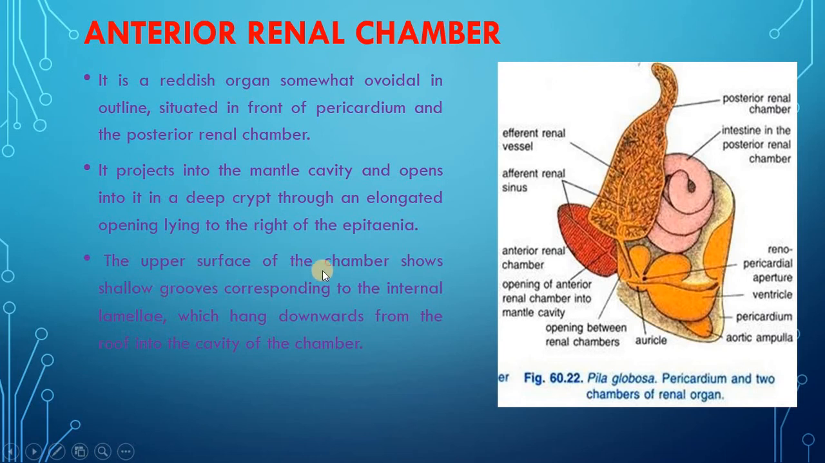The upper surface of the chamber shows shallow grooves corresponding to the internal lamellae which hang downwards from the roof into the cavity of the chamber. Here you can see the shallow grooves. The anterior renal chamber is the reddish organ, ovoidal in outline as shown in the picture. It is situated in front of the pericardium and the posterior renal chamber.